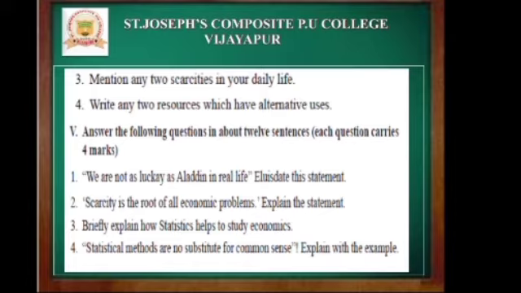But it does not apply in our real life like Aladdin's life, because we do not have a magic lamp but we have unlimited wants. We have unlimited wants but the availability of resources is very less. That means in order to fulfill them we do not have a magic lamp. So in this way we can say that we are not as lucky as Aladdin in real life.